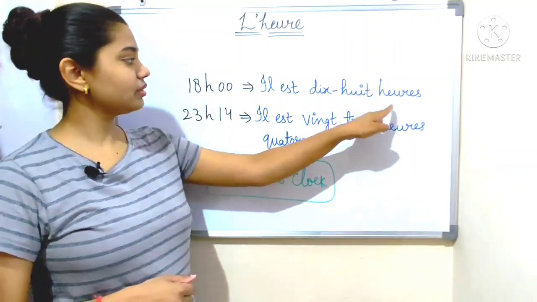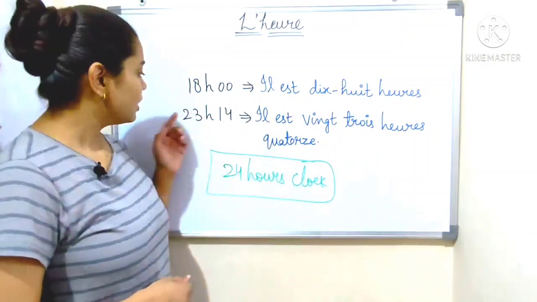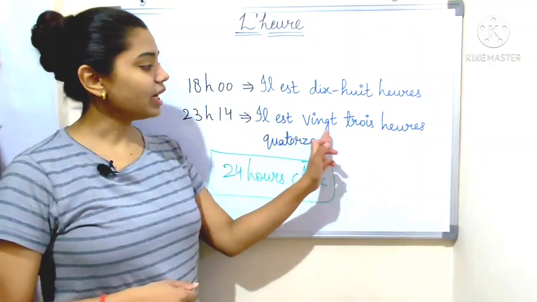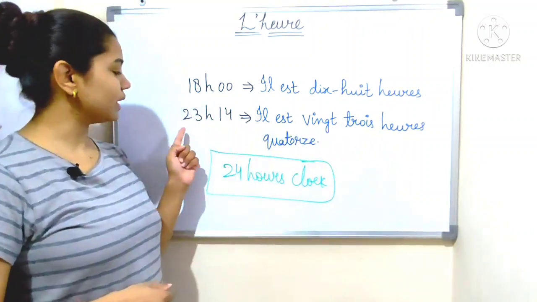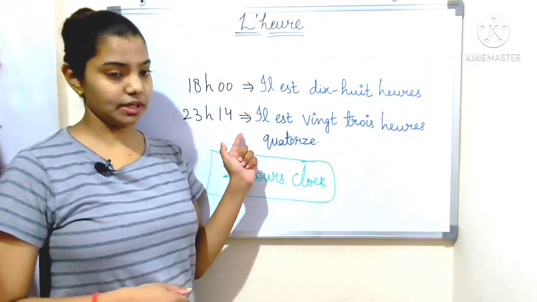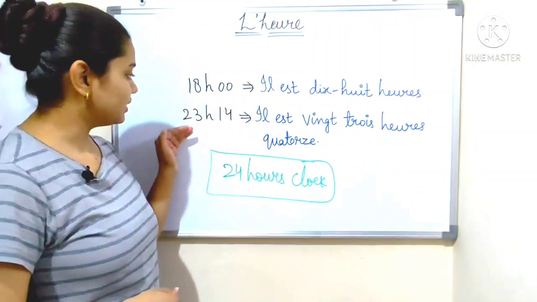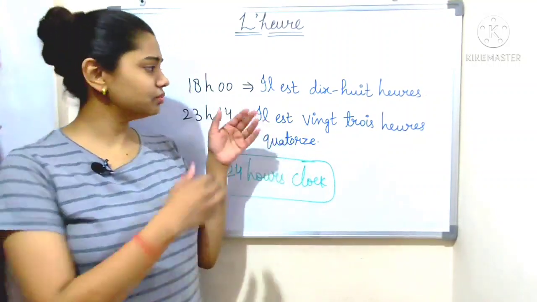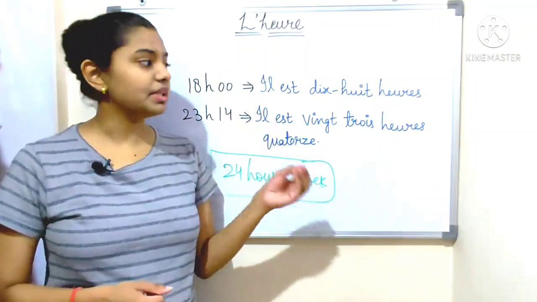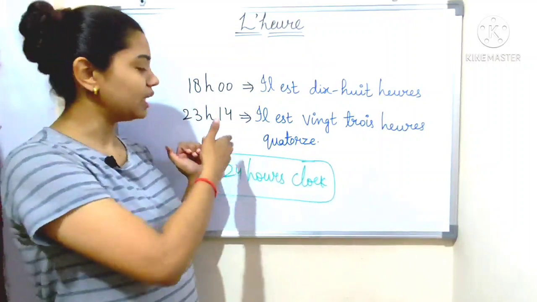And if you want to say 23:14, il est 23 heures 14. Here you do not need to put AM or PM, du soir, or de l'après-midi, because it is understandable that 23:14 means it is 11:14 p.m.